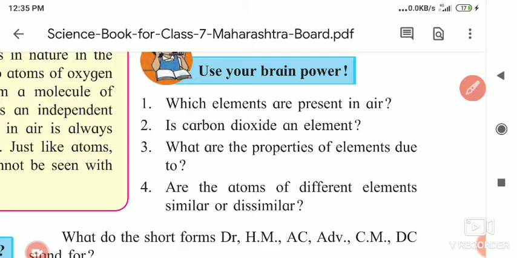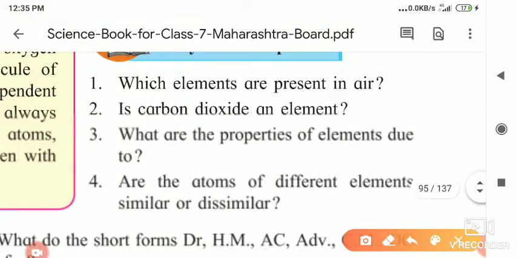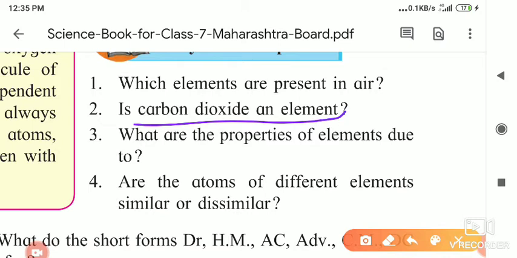Which elements are present in the air? Just now we discussed these elements. Is carbon dioxide an element? No. What is the formula of carbon dioxide? CO2. An element is made up of only one type of particle. Carbon dioxide is made up of carbon and oxygen, and that's why it is a molecule.